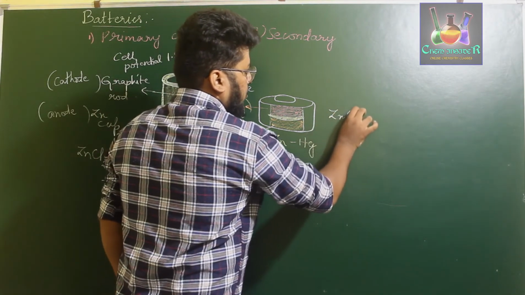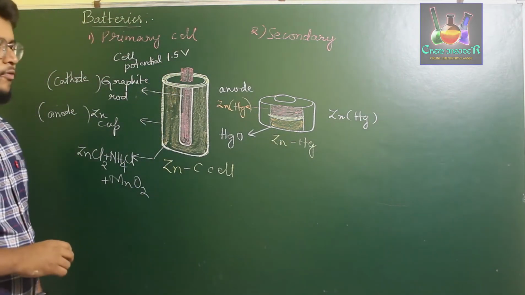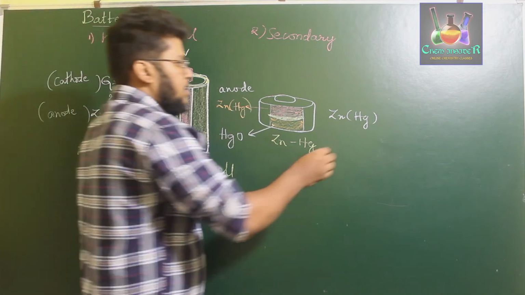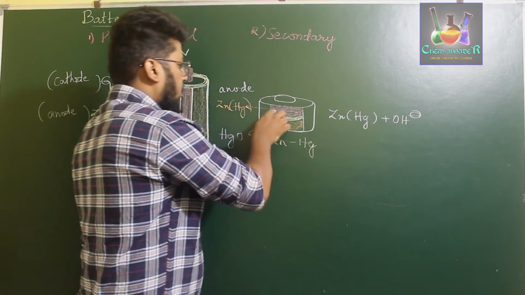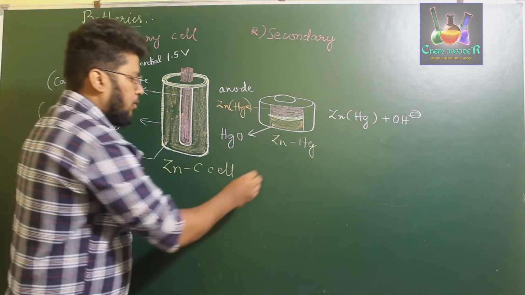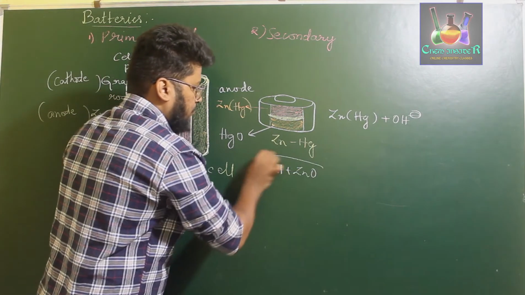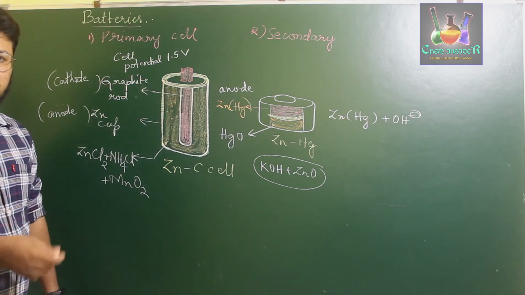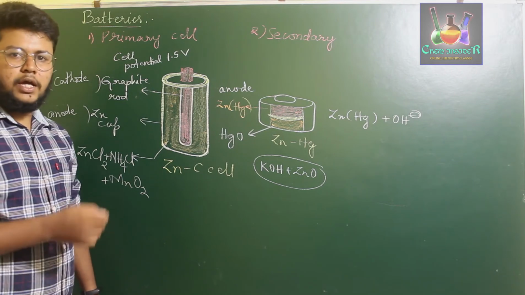Zinc amalgam Zn(Hg) reacts to form ZnO along with OH- ions. Here the anode and cathode are separated by a mixture of potassium hydroxide and zinc oxide electrolyte. Potassium hydroxide and zinc oxide are mixed to form an electrolyte which acts as a separator between the anode and cathode.